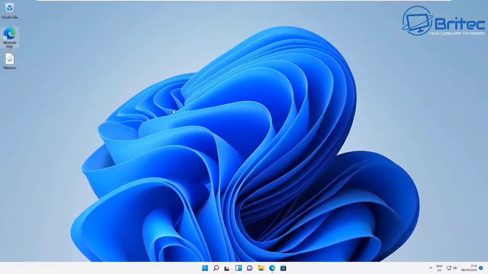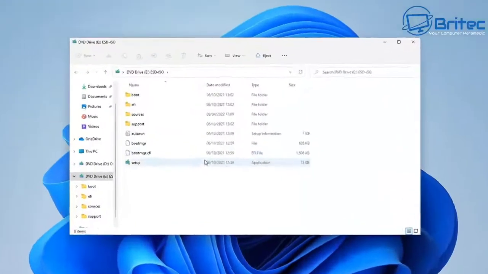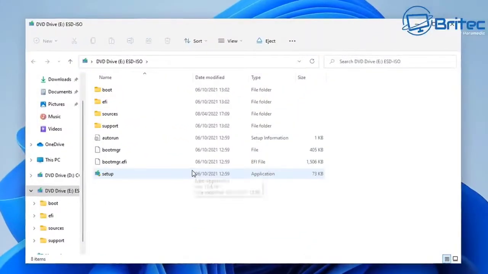Let's go ahead and get our ISO file. This is our Windows 10 ISO file that we downloaded. This is it here on the desktop. So what I'm going to do is right click on this and we're going to mount this to our computer. So let's go ahead, right click, and we can click on mount. This will open up the ISO file, and there we go. Inside we have our setup file.